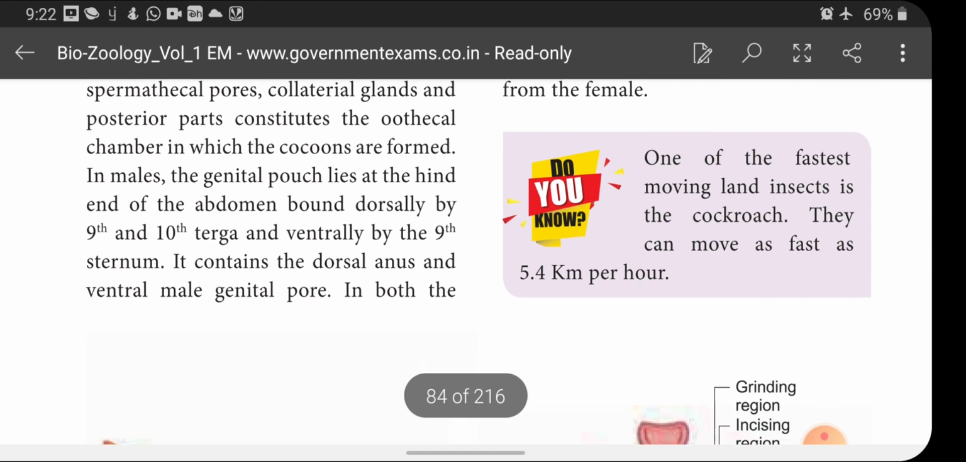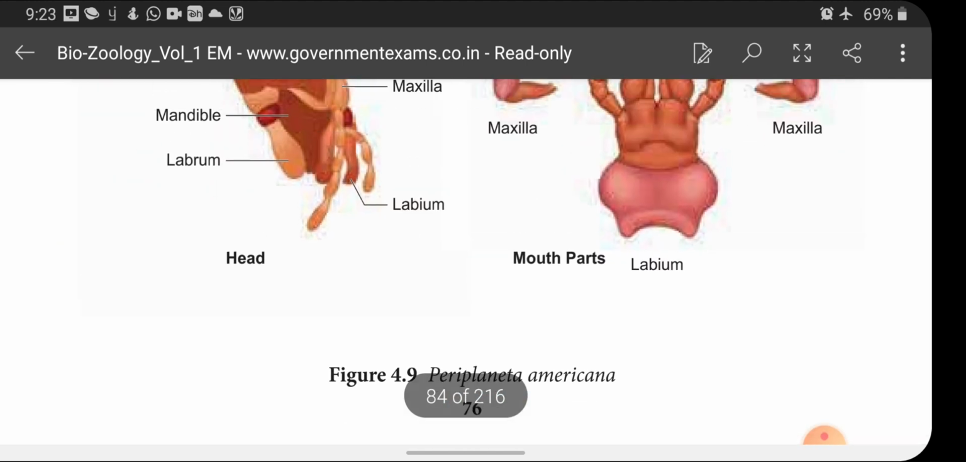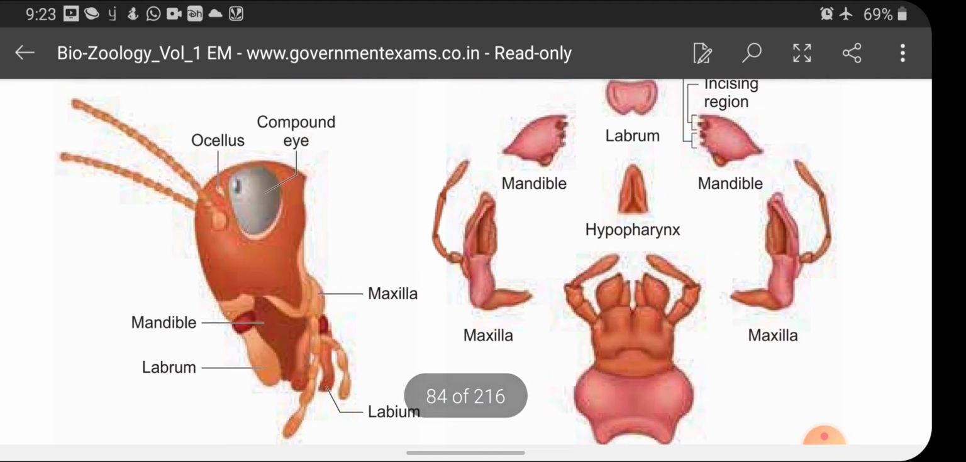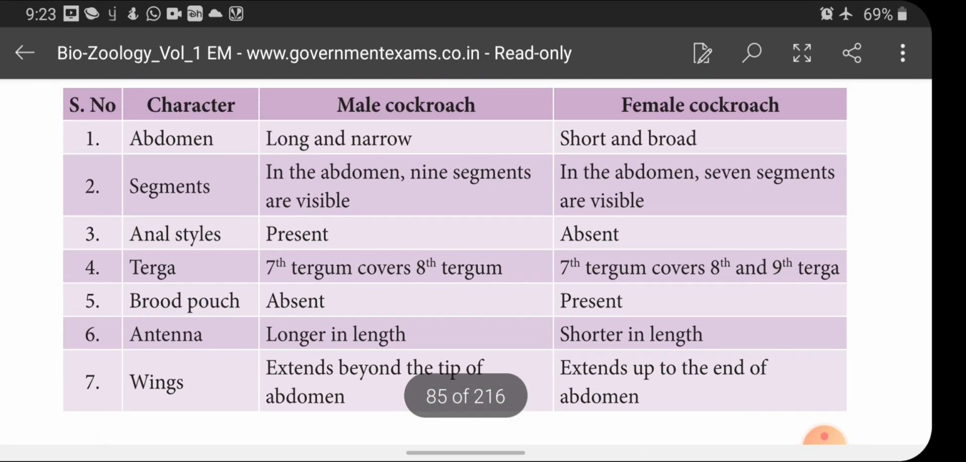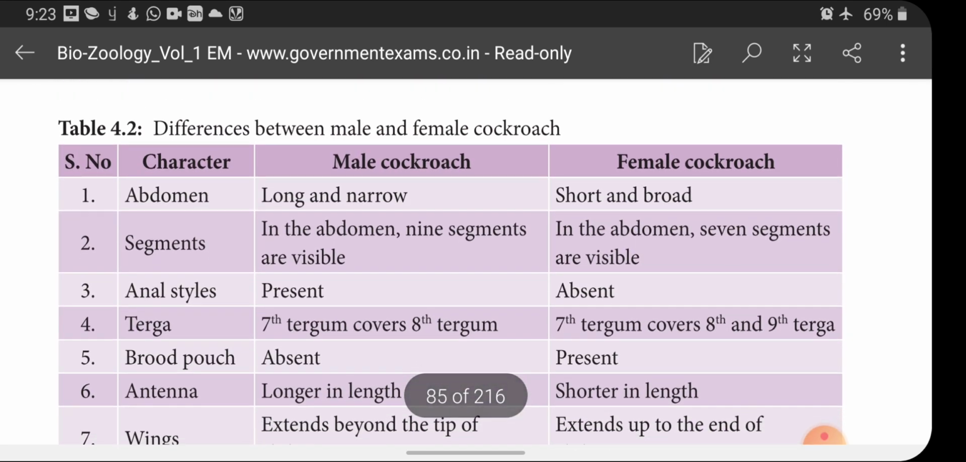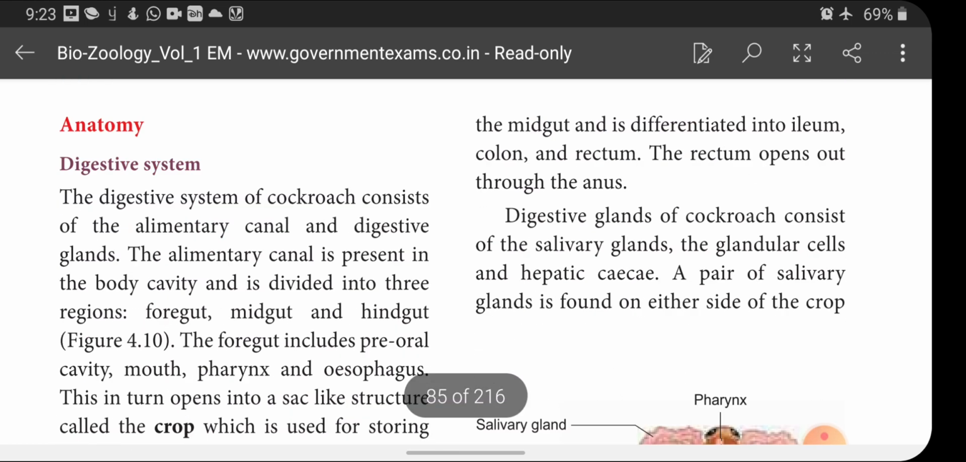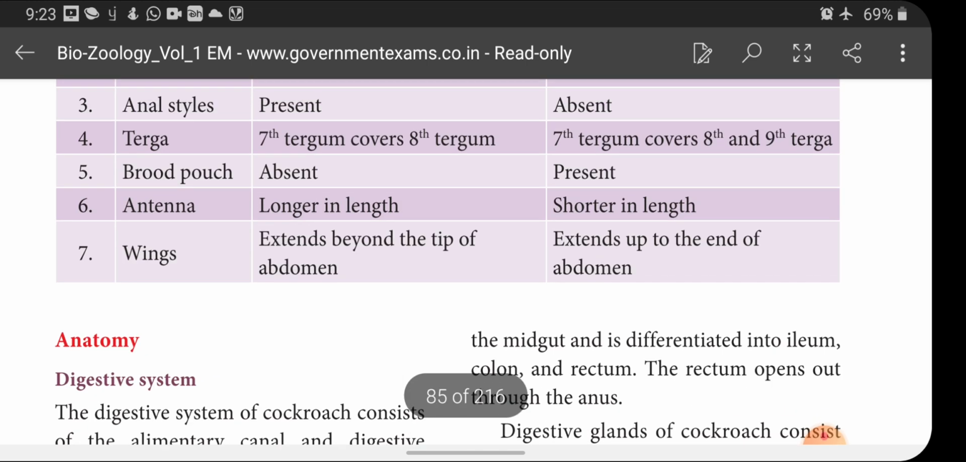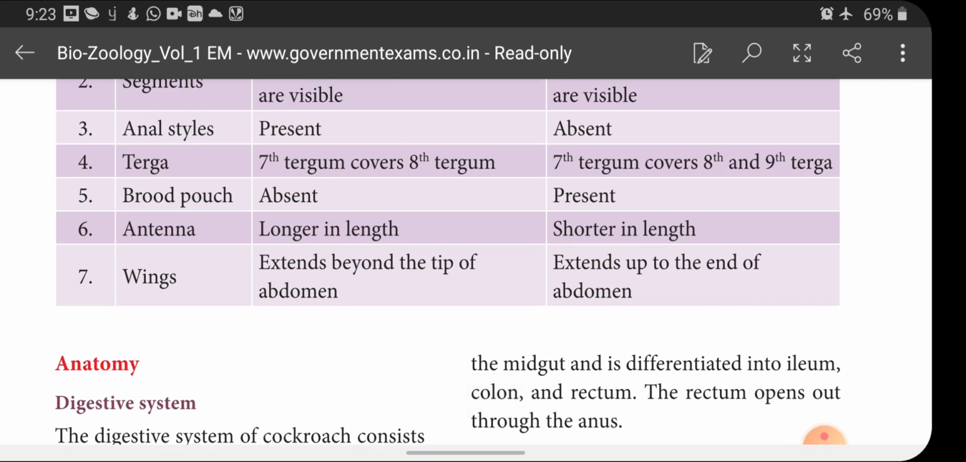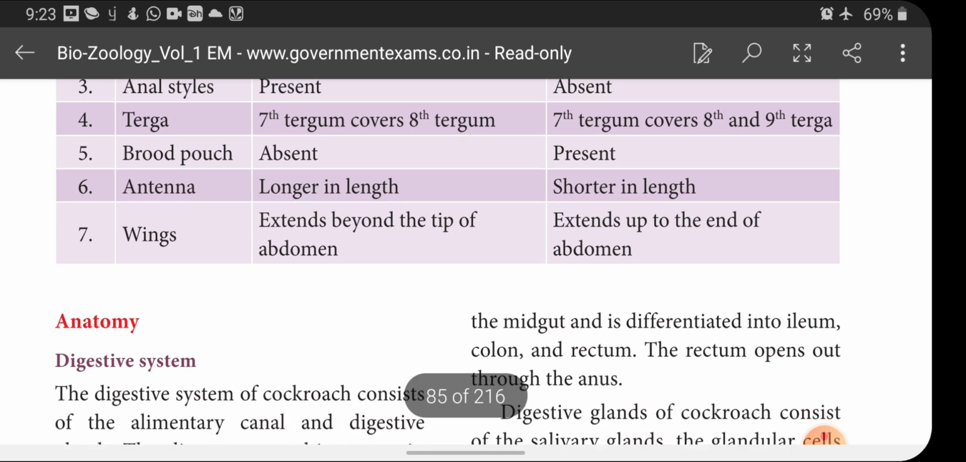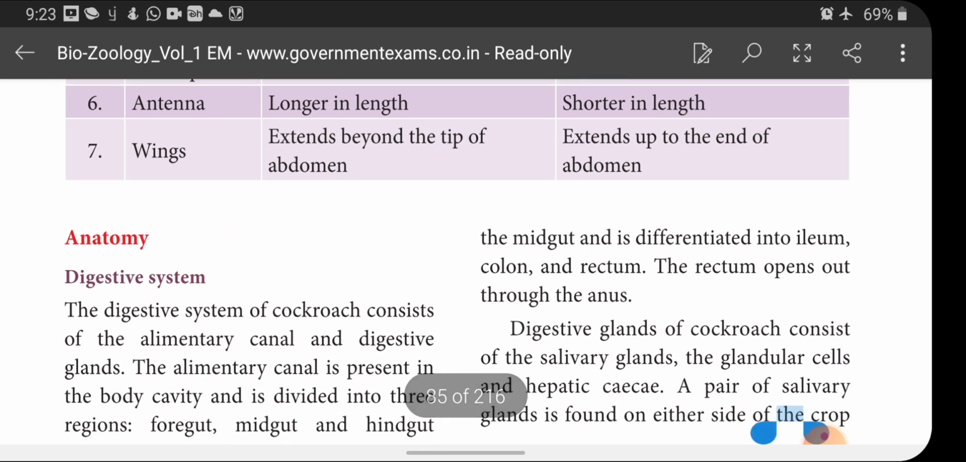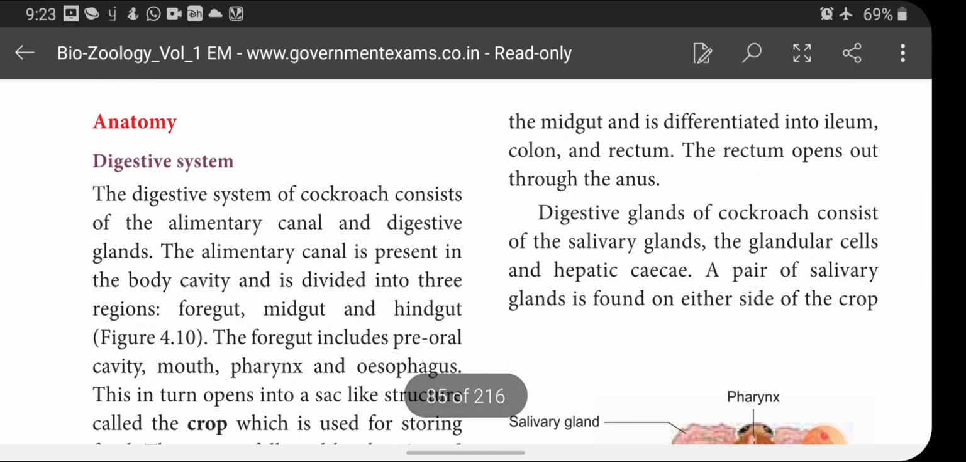Okay, and this is about external structure, and mouth parts is given here, you can refer to that. And here we will have a difference between male and female cockroach. Abdomen, this please you go through by yourself, children, since we have completed the morphology already. With that help you can complete this differentiation and you will get it as a 3 mark or 5 mark question also. Okay, next one is anatomy. You know very well what is meant by anatomy.